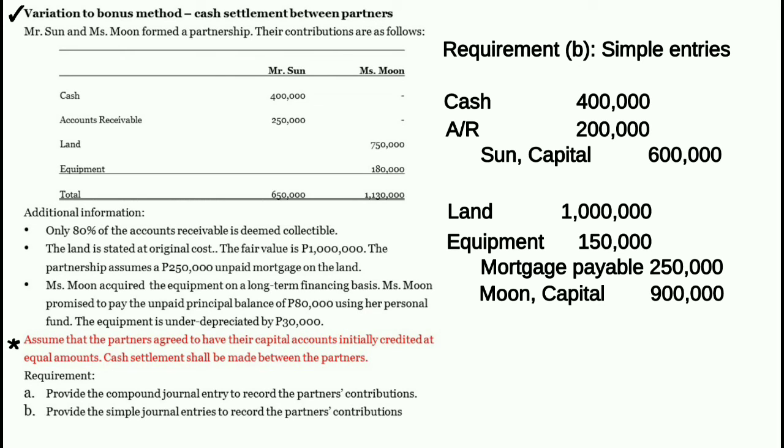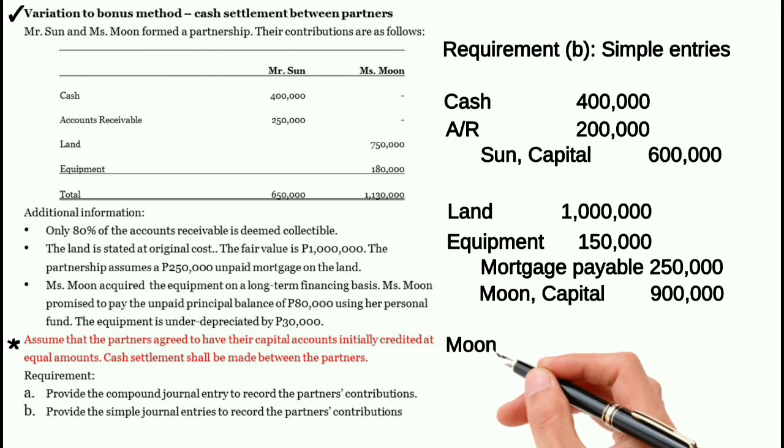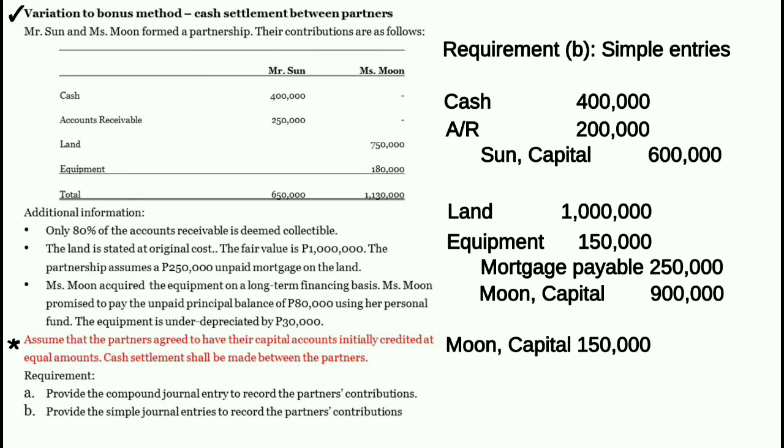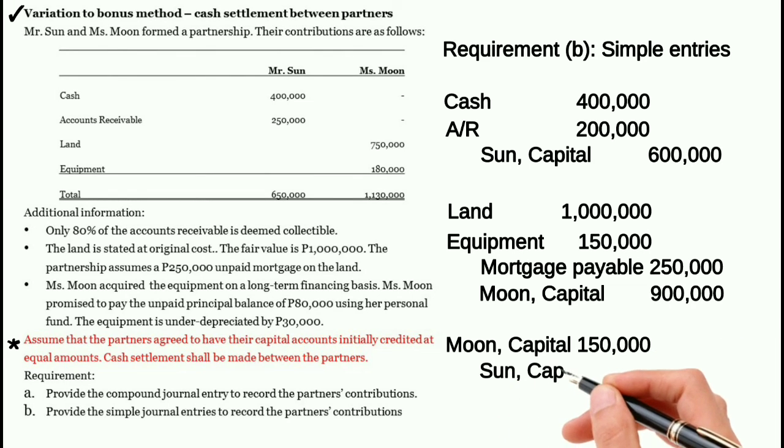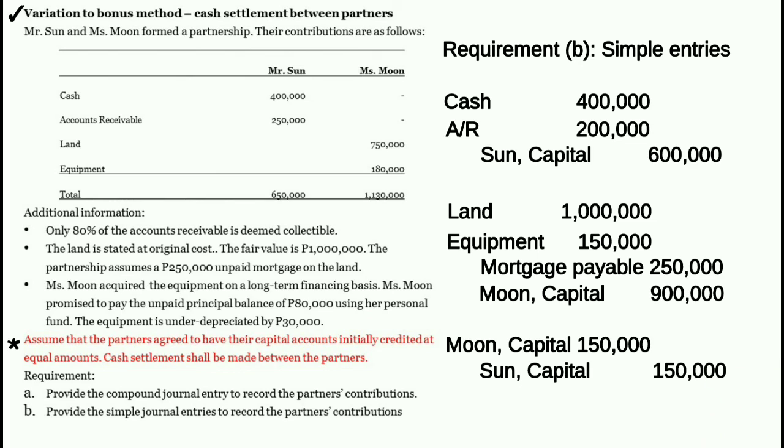How about the simple journal entry to equalize the capital balances of the partners? Debit Moon capital, 150,000 pesos, and credit Sun capital, 150,000 pesos. Basically, yung mga amounts dito ay yung difference between the actual contributions of the partners and the capital credits of the partners. Bakit natin dinebit yung Moon capital?